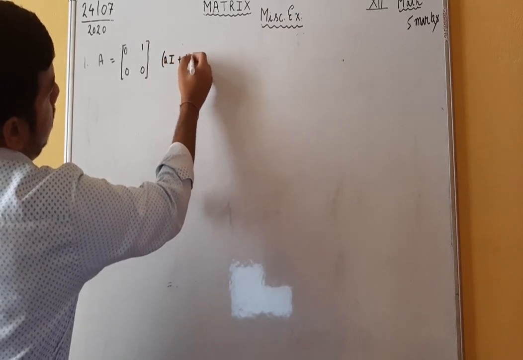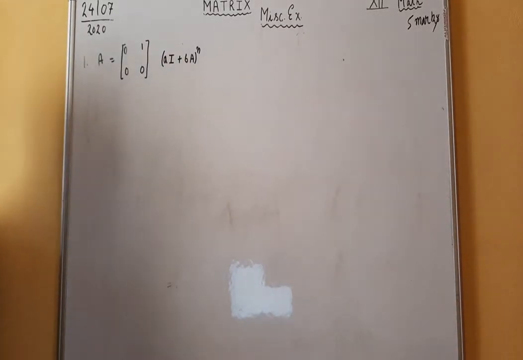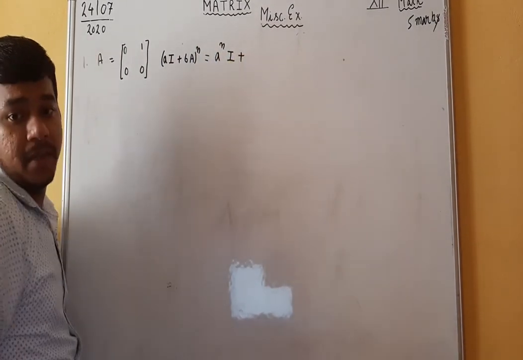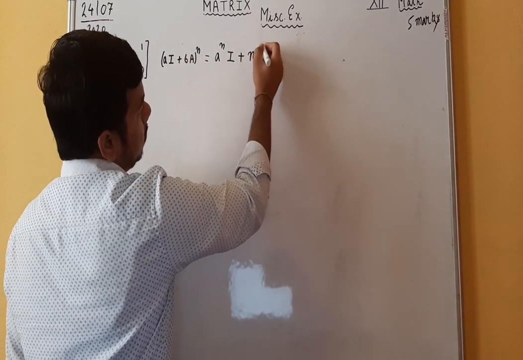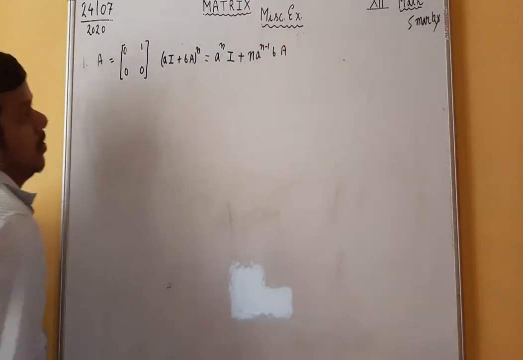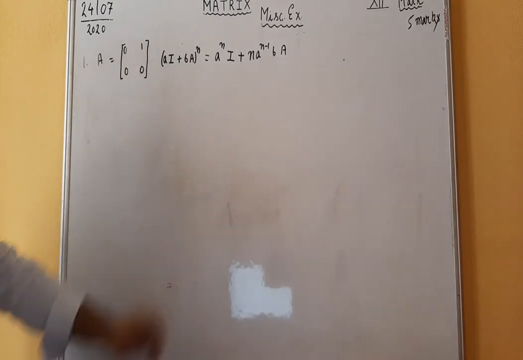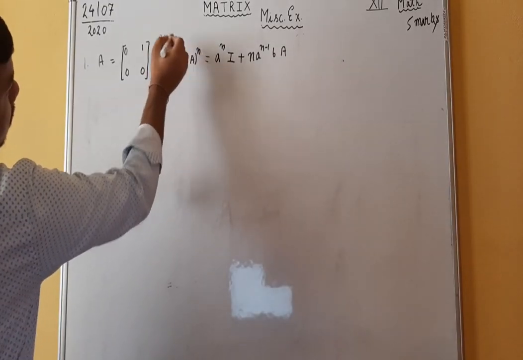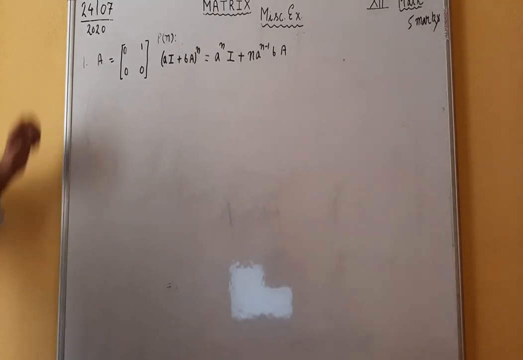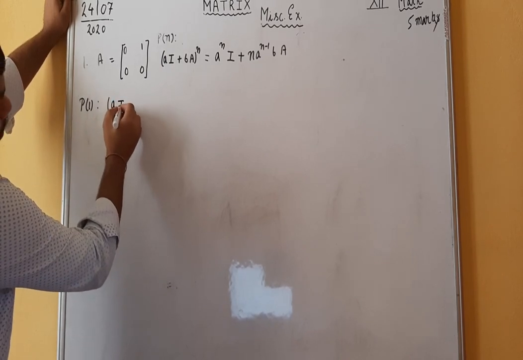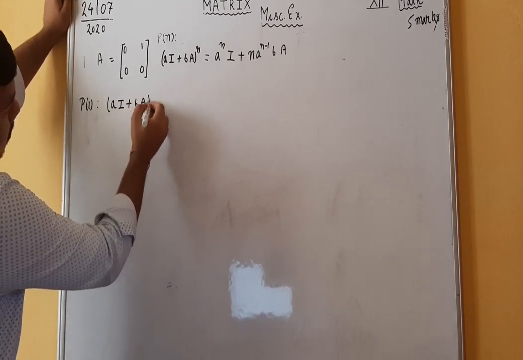(AI + BA)^n is equal to A^n I + n A^(n-1) BA. These results are proved by the principle of mathematical induction. Let us consider this statement as Pn. Now let us check its validity for n is equal to 1. P1 is what? (AI + BA) raised to the power 1.